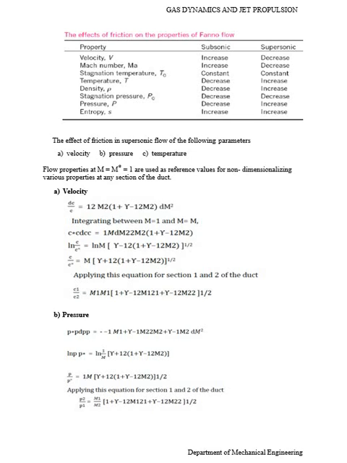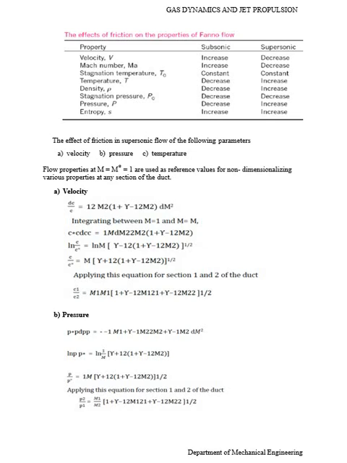The next one, the effect of friction in supersonic flow on the following parameters: velocity, pressure, temperature. Flow properties at M equal to M star equal to 1 are used as a reference value for non-dimensional properties at any section of the duct. Velocity: this equation shows C1 divided by C2, the velocity ratio, equal to M1 into (1 plus (gamma minus 1)/2 M1 squared) over M2. So this is the velocity ratio.